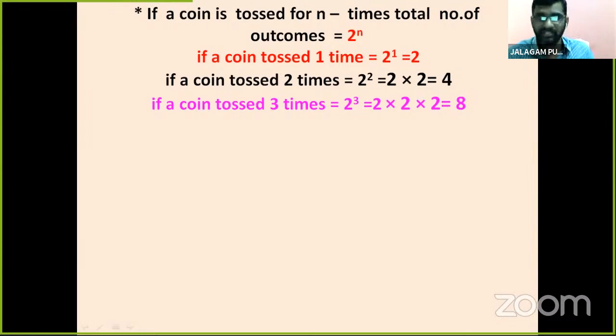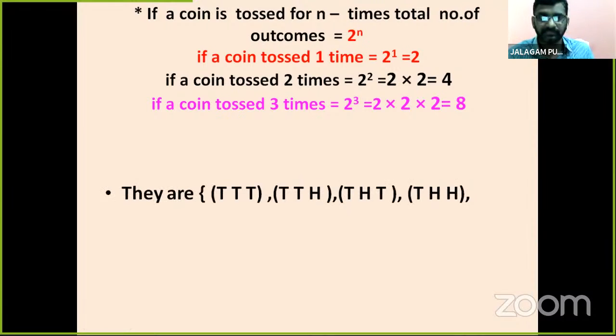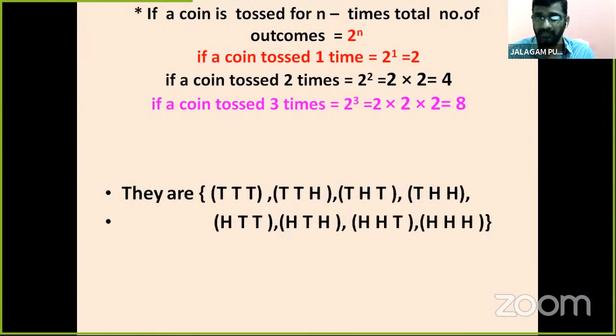Okay, children. Next, see here. A coin tossed 3 times, the 8 possible outcomes are there. They are TTT, TTH, THT, THH, HTT, HTH, HHT, HHH.